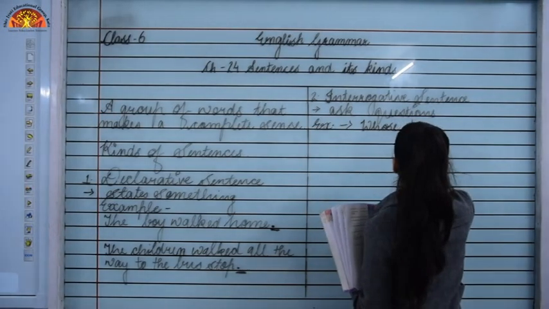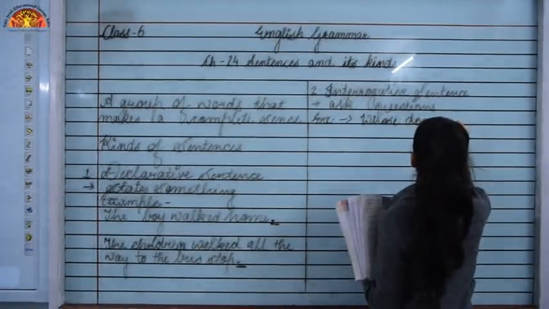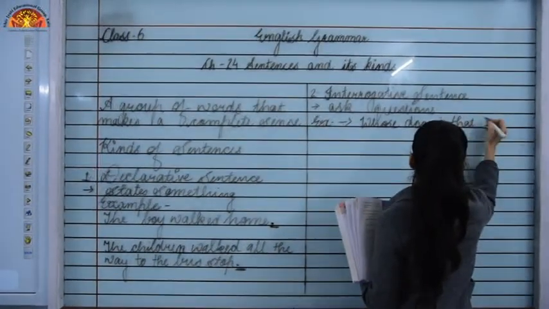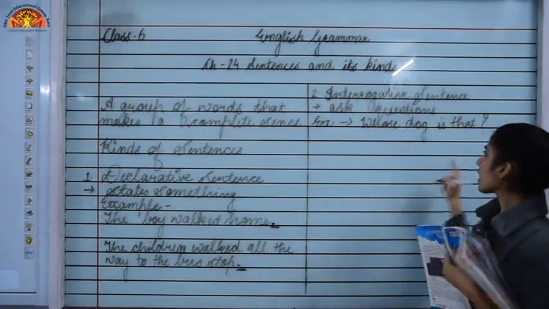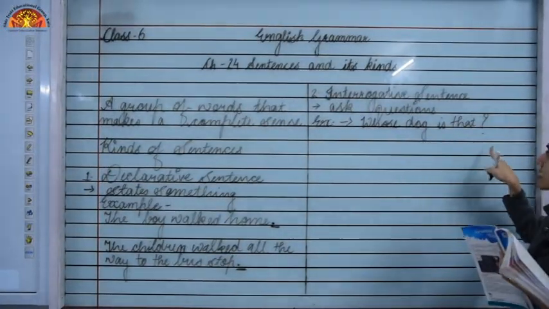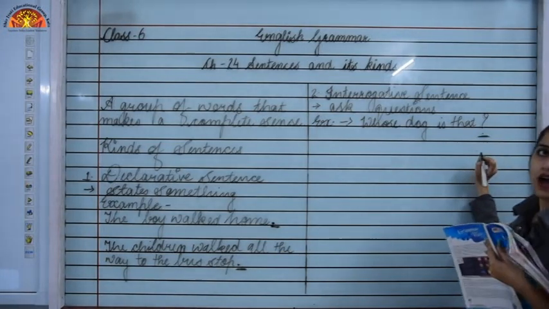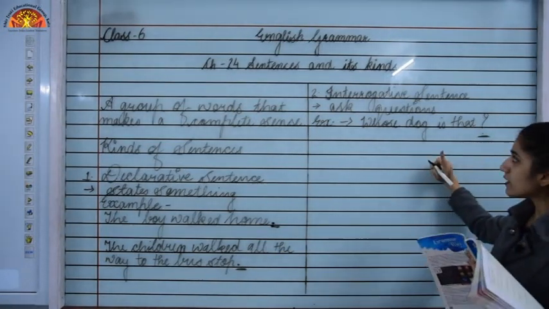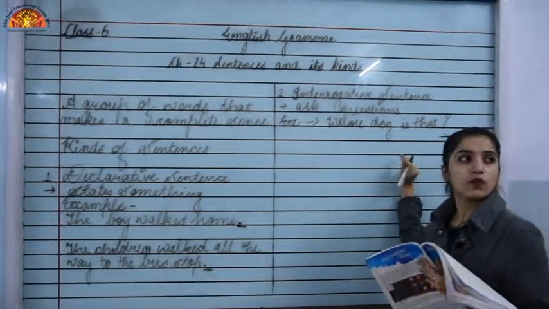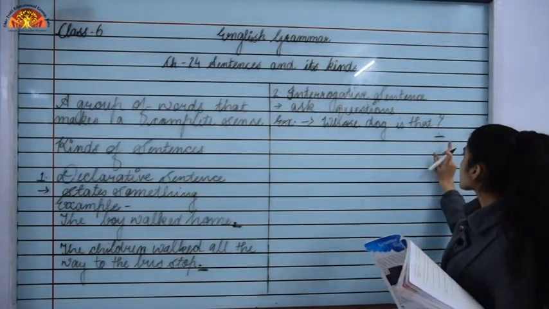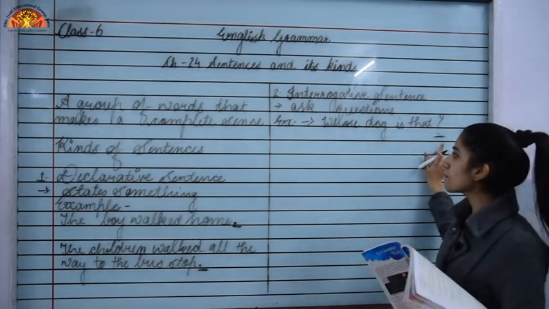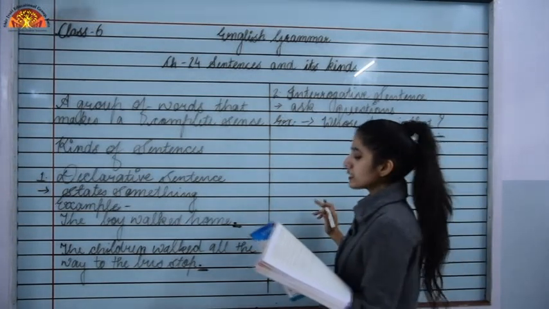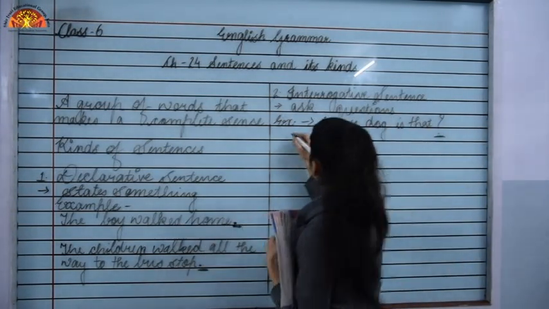Whose dog is that? This is a question, and it will always end with a question mark. Remember this thing, that interrogative sentences, as we are talking about questions over here, will always end with a question mark. Now let's see another example.